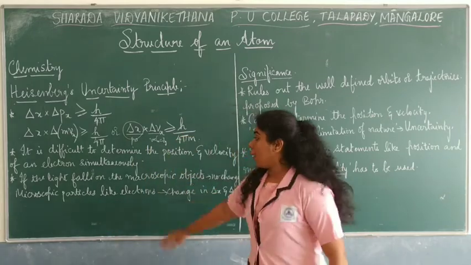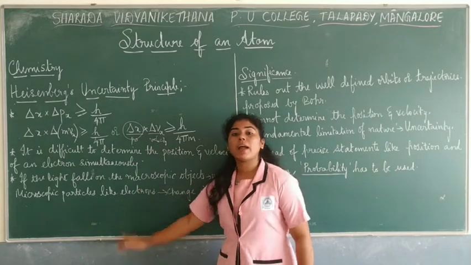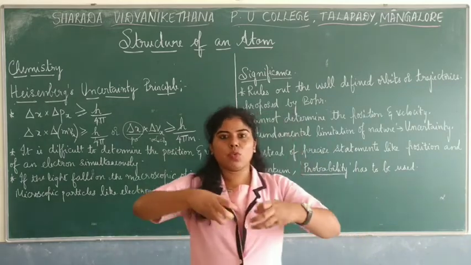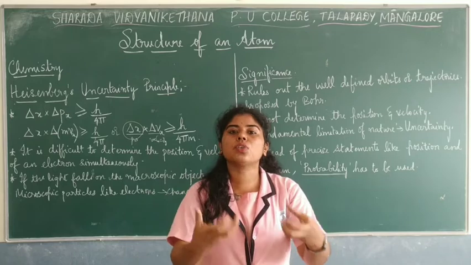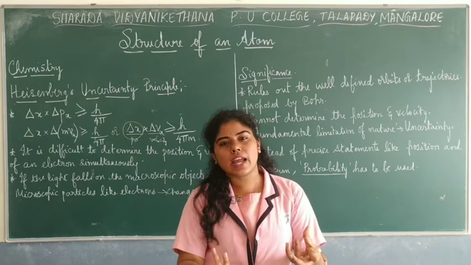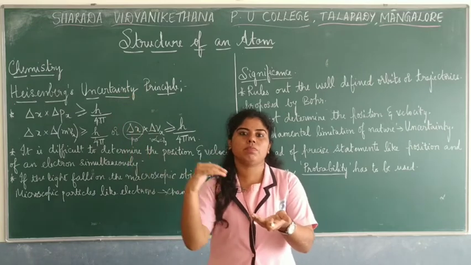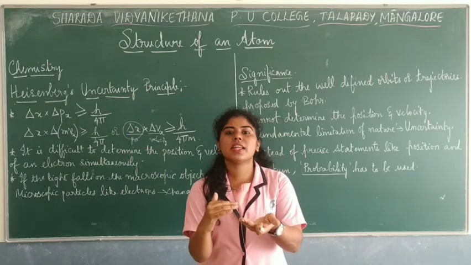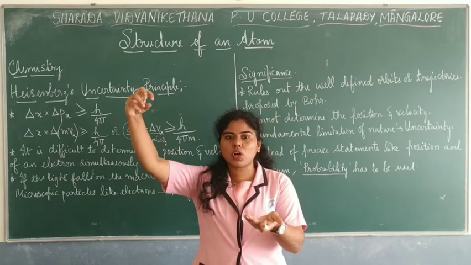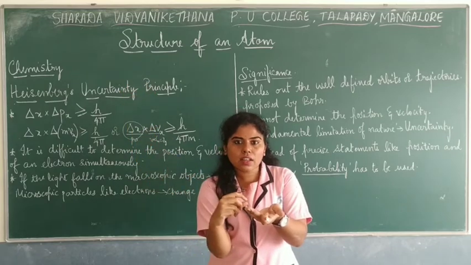But if you go deeper into microscopic particles like electrons or subatomic particles, now when the light is being passed through it, what happens? There is a change in its position. The photon can kick the electron.